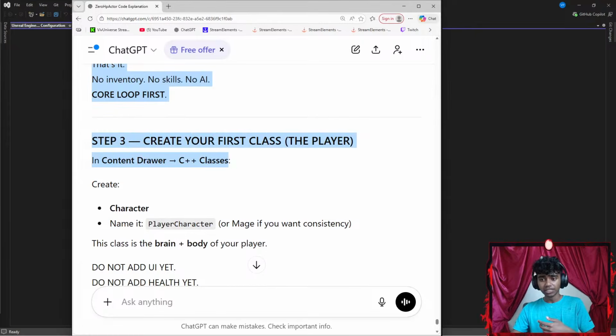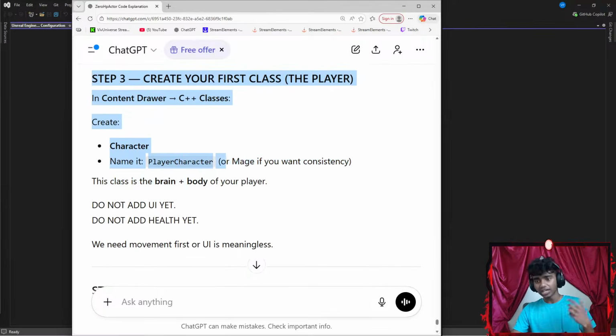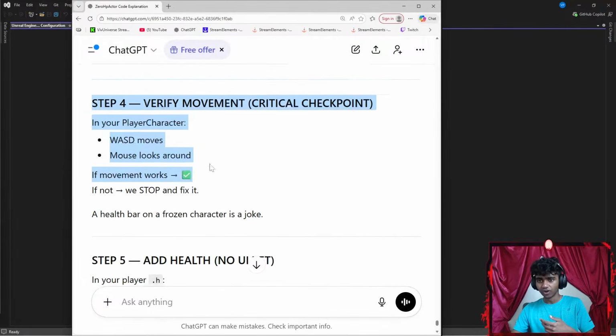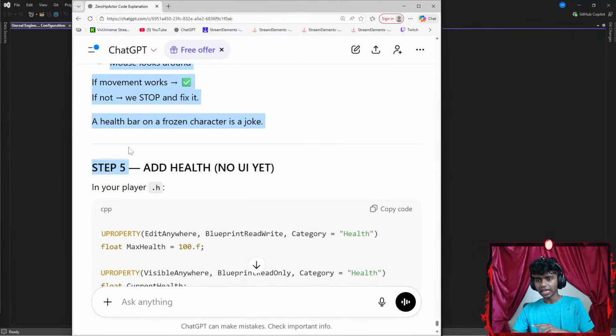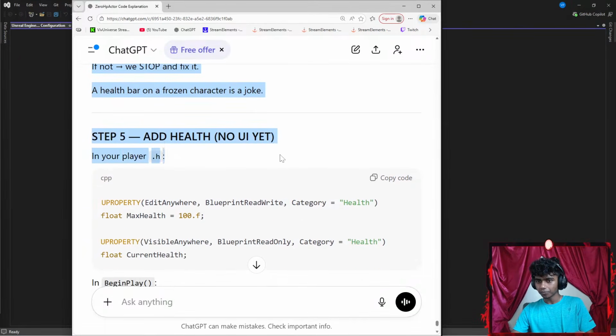In the content drawer, C++ class, create a character class. Okay, I gotta create a character class. Step 4, verify movement in your player character, WSD. I gotta automate my character. Step 5, add health UI.